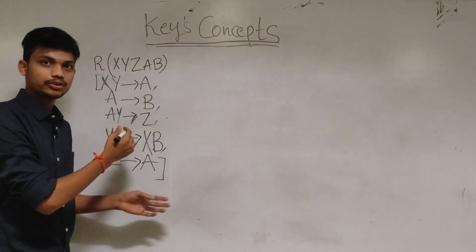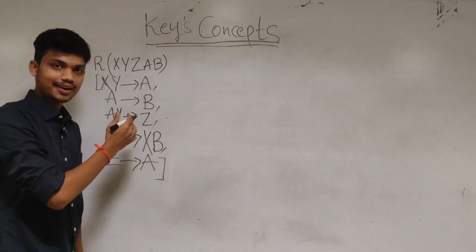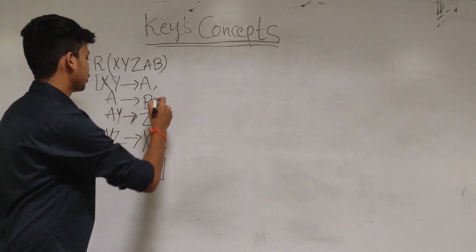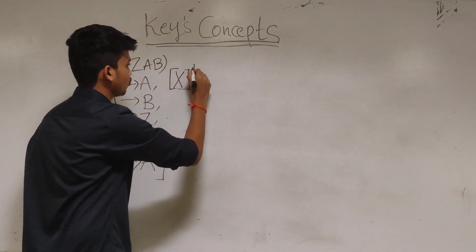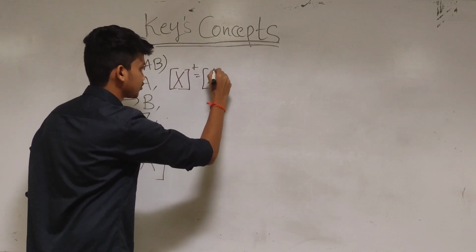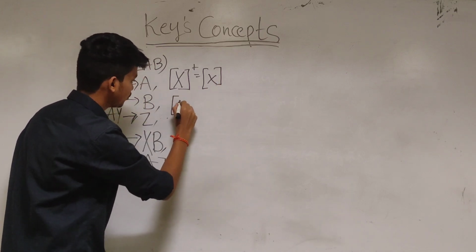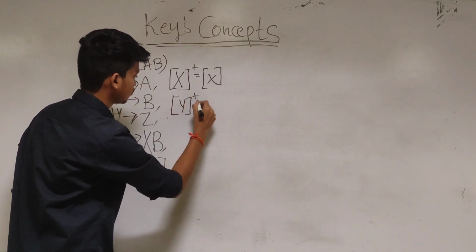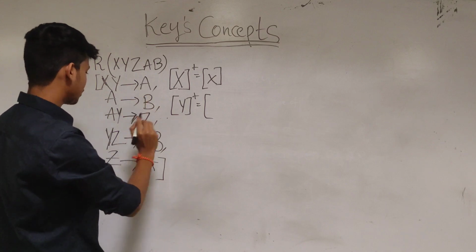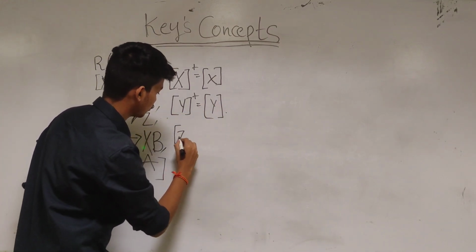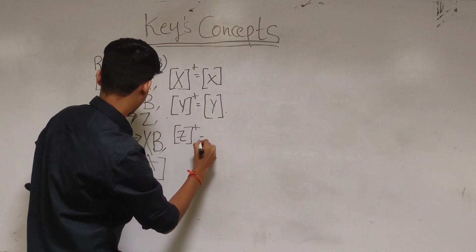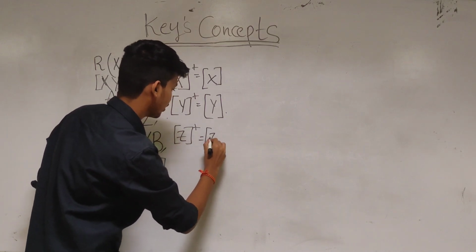Now look at this example. Let us do the closure of the attributes and find the super key. First I am doing X closure. What will you get? Just X. If I do Y closure, what will I get from here? Y. If I do Z closure, what will I get? Obviously I will get Z.